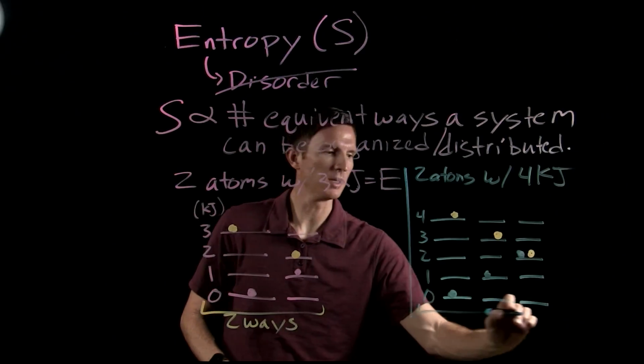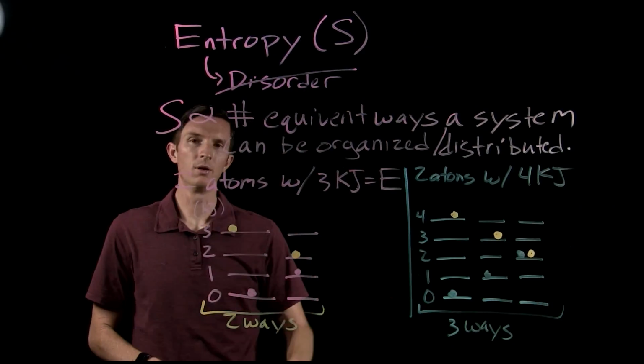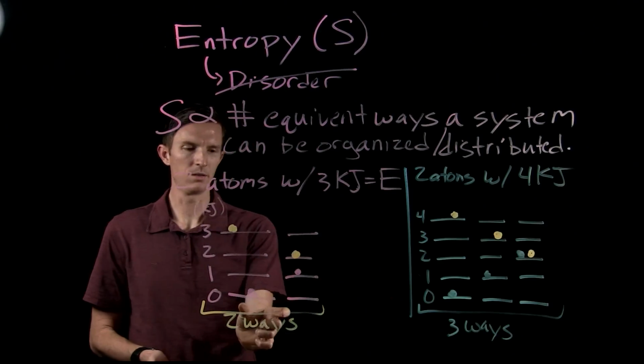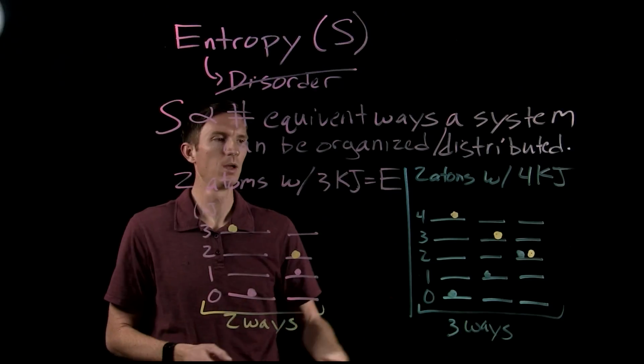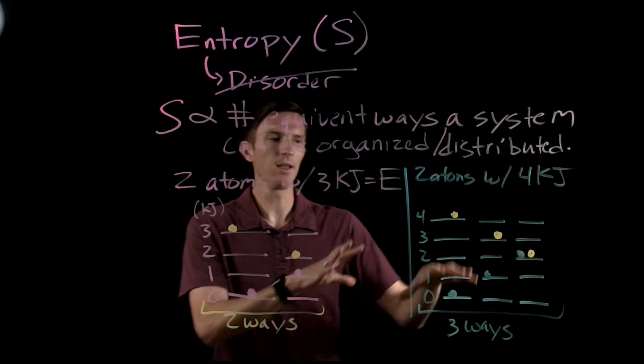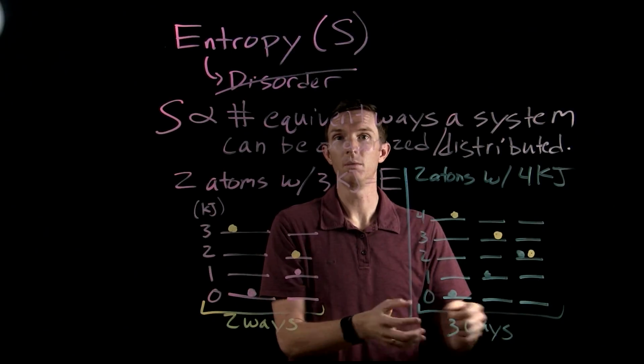Okay, so now we see that we have 3 ways that we can distribute our energy here, right? Here, there's only 2 ways that we can distribute energy equivalently. We haven't changed the amount of energy available. Here we have 3. So we would say this system at the higher energy has greater entropy, more ways we can distribute it.